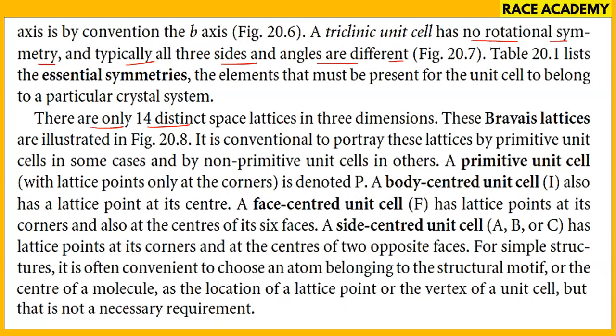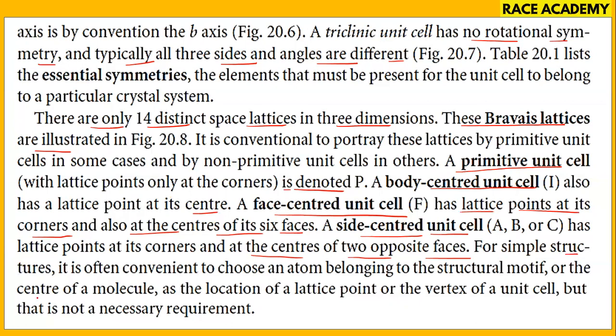So how many space lattices are there? 14 in three dimensions, which we call Bravais lattices. In these, a primitive unit cell is denoted by the symbol P, a body-centered unit cell is denoted by I, with a lattice point also at its center, and a face-centered unit cell is denoted by F, with lattice points at its corners and also at the centers of its 6 faces. And a side-centered unit cell, with lattice points at the corners and at the center of 2 opposite faces, is also called end-centered.